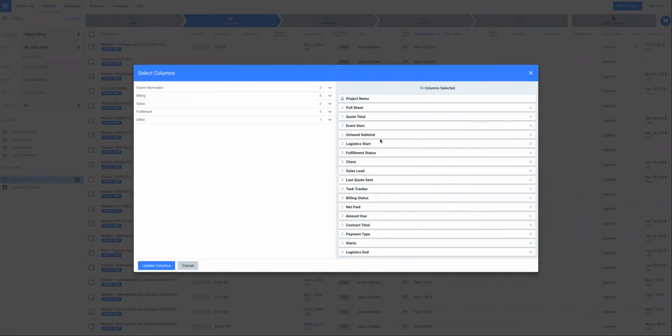So if you have a salesperson, you might have the due balances and the quote total, the amount due, and the billing statuses prominently up at the front. And if you've got a warehouse team member, they might want to know about logistics start, like what's coming up, any conflict alerts and stuff like that. So you can drag and drop and really make it your own.